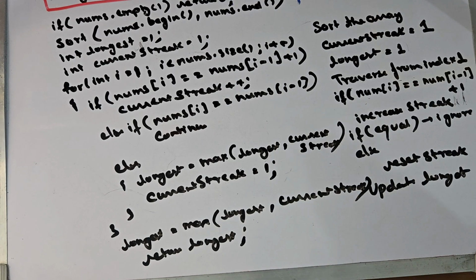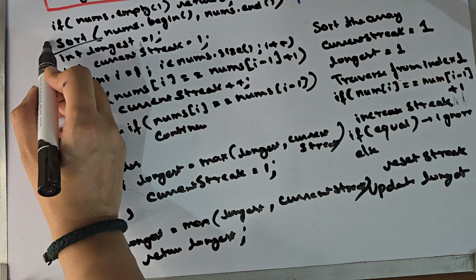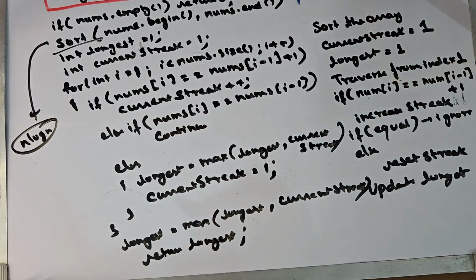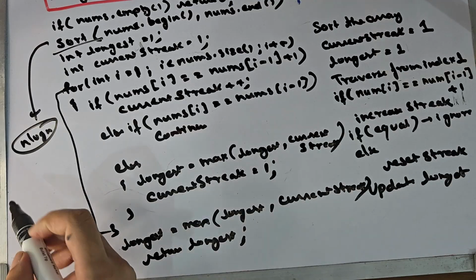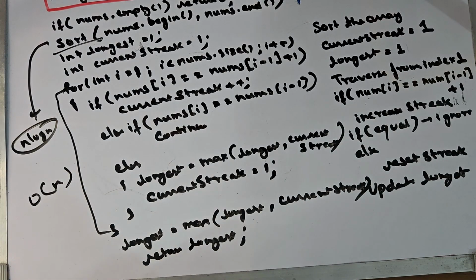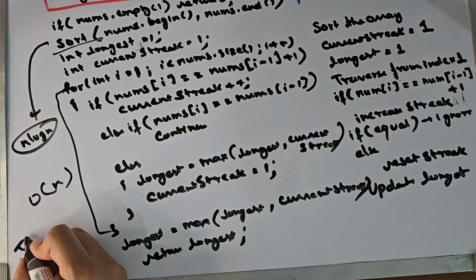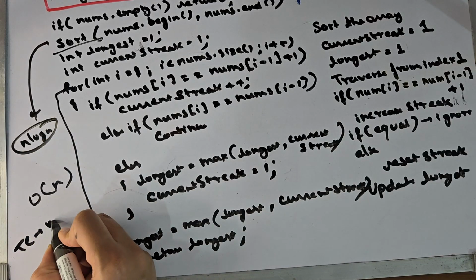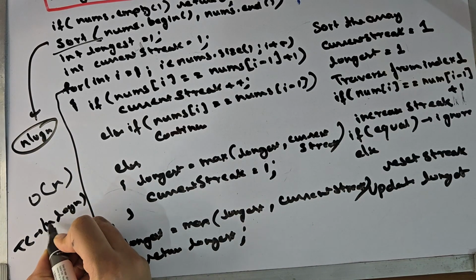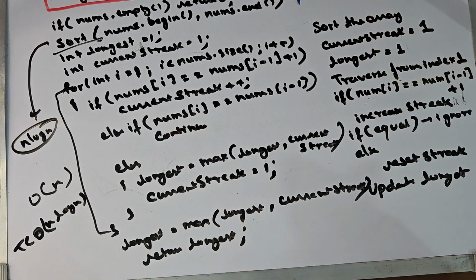The sorting takes n log n time and we have a single traversal, which takes order of n time. So for the final time complexity, which one is bigger? N log n. So we have order of n log n. And in terms of space, we have not utilized any extra space.